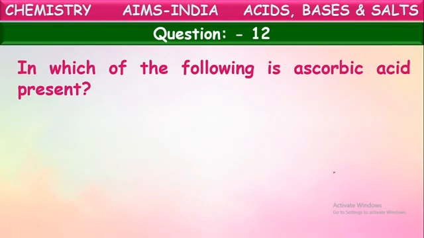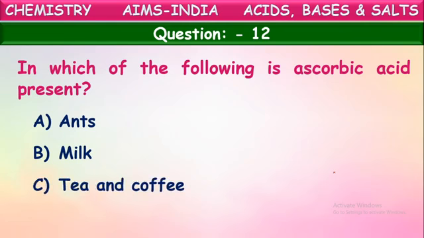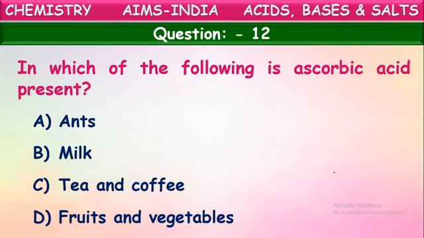So, in which this ascorbic acid is available for us? That's the question here. Let us see options. Ants, milk, tea and coffee, fruits and vegetables. From which of these we can get this ascorbic acid or vitamin C? Is it from ants or milk, tea and coffee, fruits and vegetables? Yes, it is from fruits and vegetables. This ascorbic acid or vitamin C is available for us from fruits and vegetables.